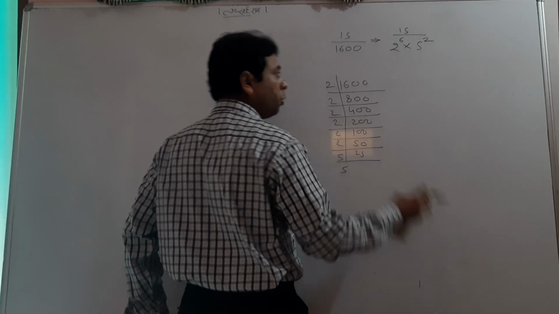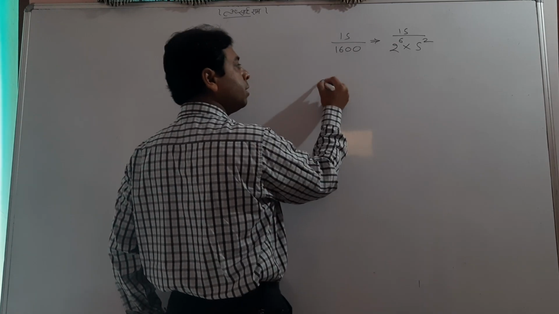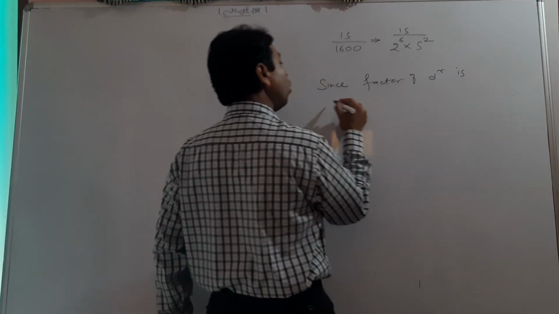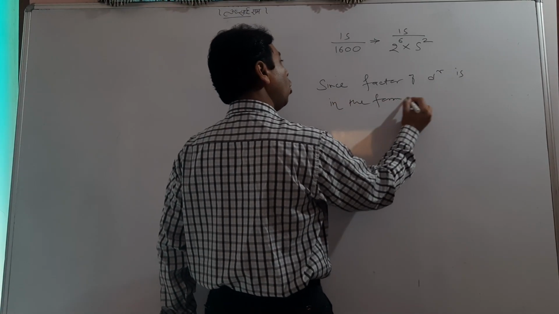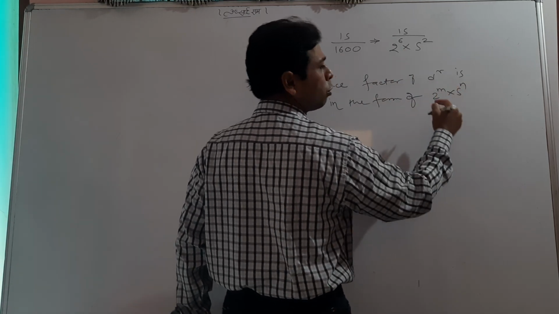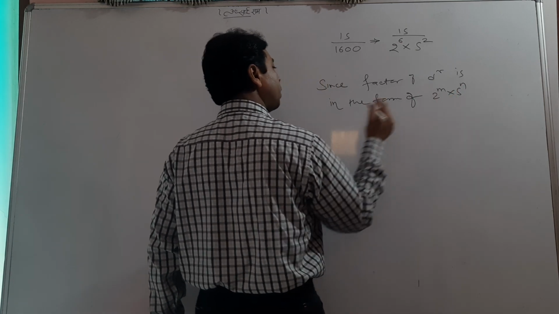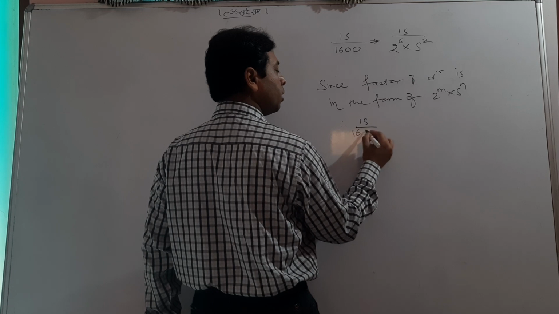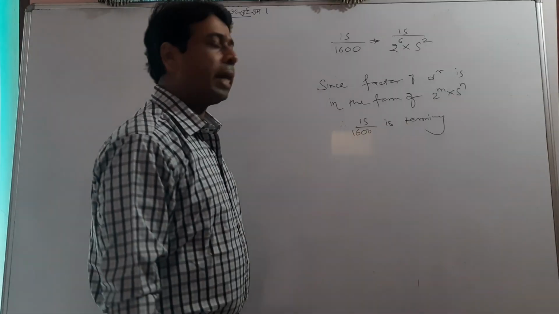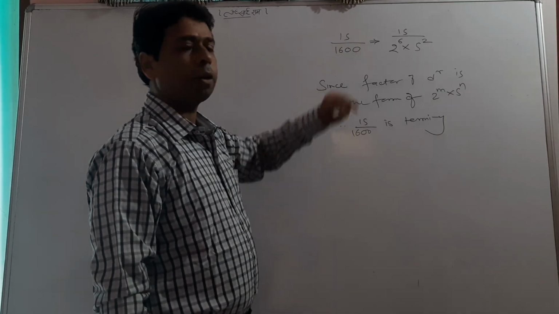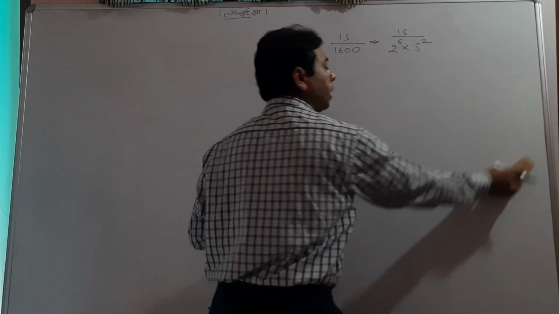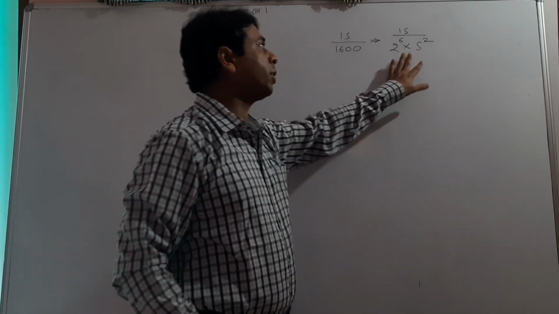What do you think? Since the factor of the denominator is in the form of 2 to the power m, 5 to the power n, you can change the symbol also, don't worry about this, meaning 15 upon 1600 is terminating. First we check, and then afterwards we'll find its decimal expansion. So this I am removing because we are not asked in question number 2, but right now we check that it is terminating.